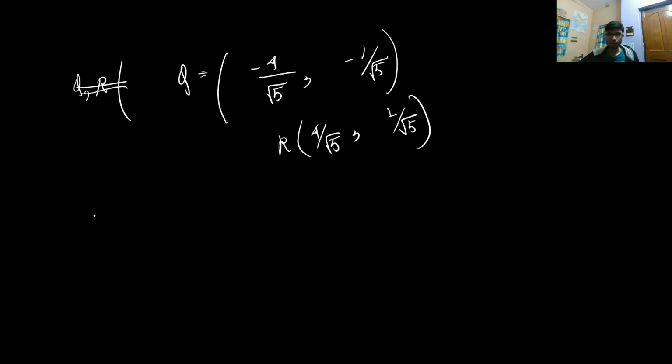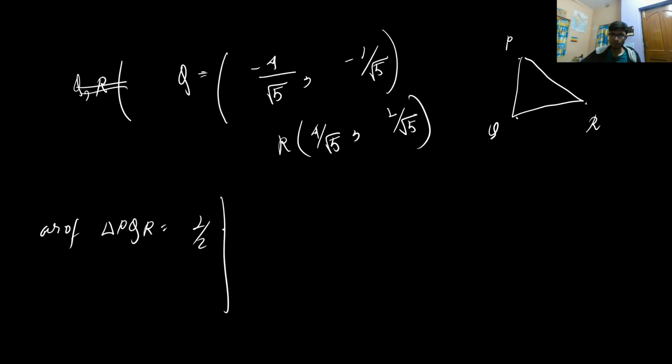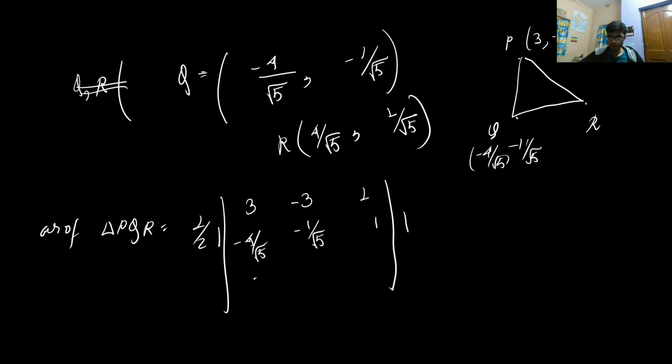So I get both the points, and if I have the endpoints of the triangle PQR, then I get the area of triangle PQR as half times the modulus of the determinant of: 3, minus 3, 1, because P has the coordinate 3 comma minus 3. Q has the coordinate minus 4 by root 5 comma minus 1 by root 5, so minus 4 by root 5, minus 1 by root 5, 1. And this will be 4 by root 5, 1 by root 5, and 1.